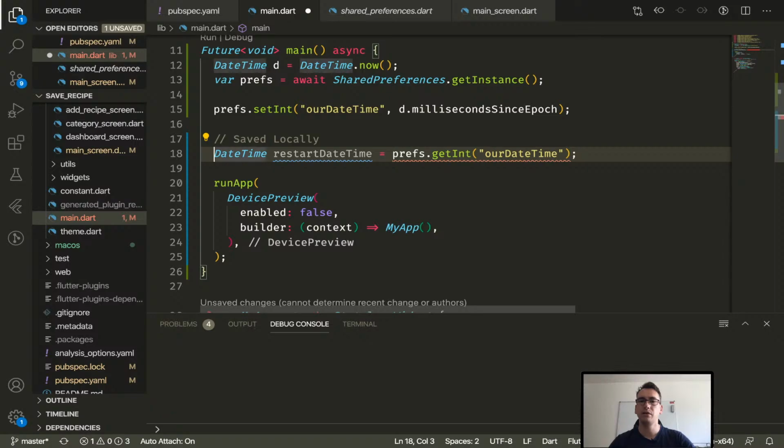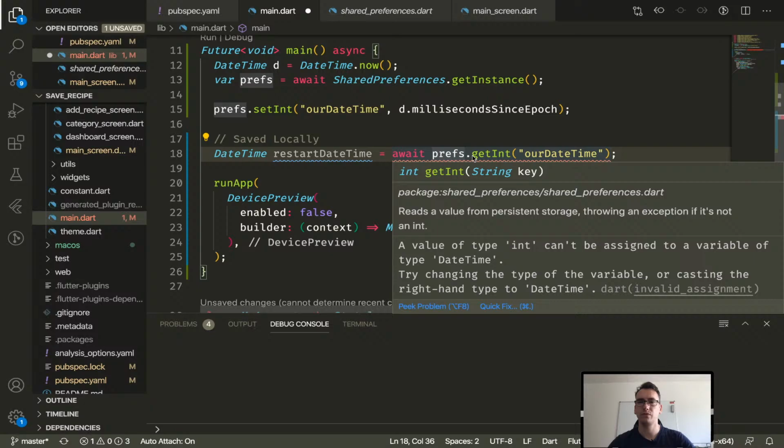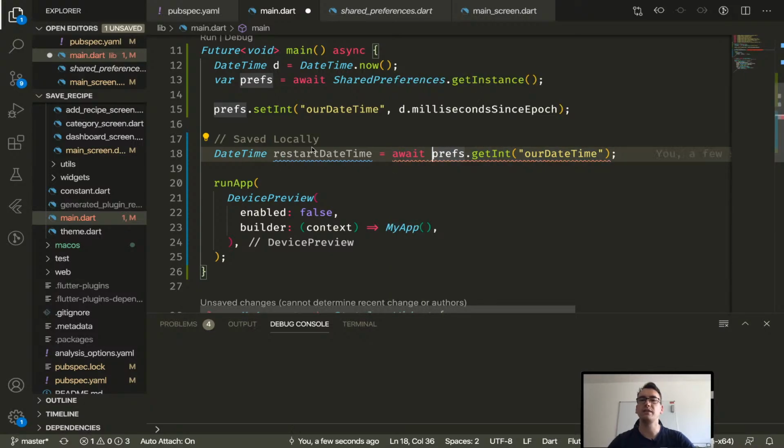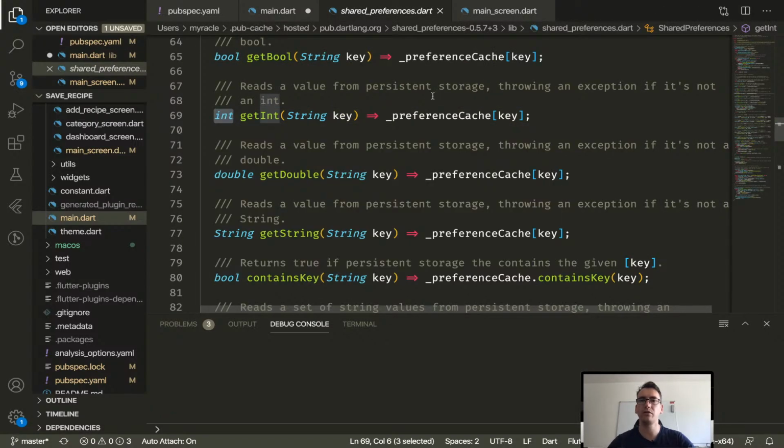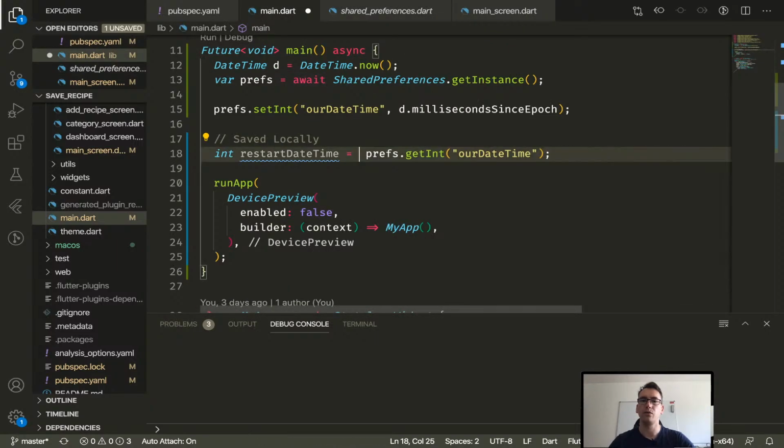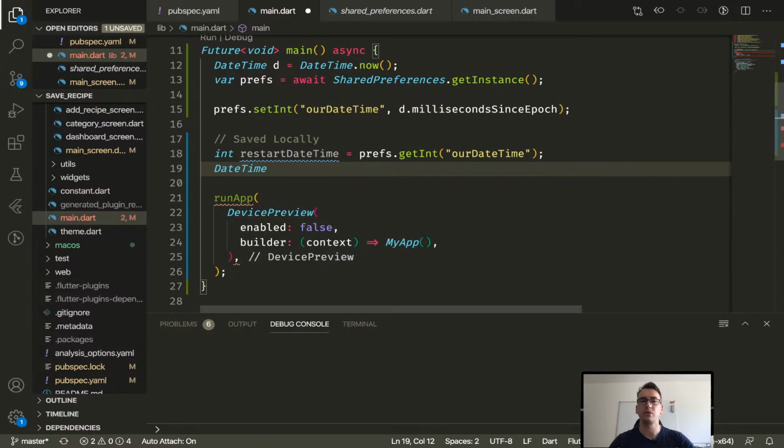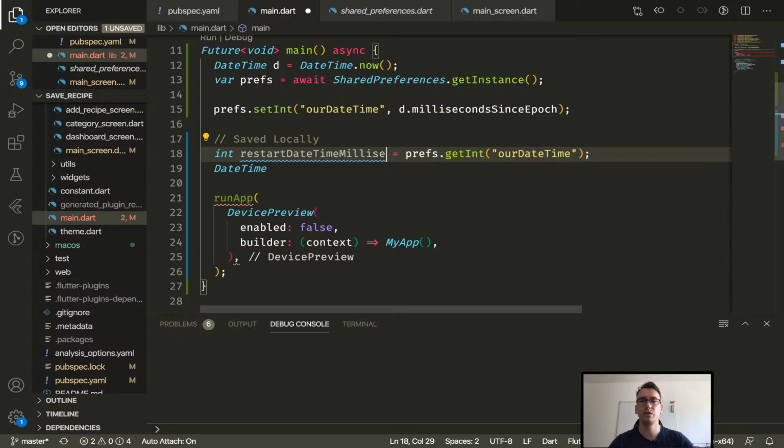And as you can see now, this is red because we have to wait for it, I assume, or no, wait. This just returns us an integer, right? Again, so this is an int, and I think we still have to wait for it because that one is not asynchronous. Okay, sorry for that. So we remove the await here. We get the information from our date time, which is our milliseconds since epoch, and now we want to create a DateTime out of it. So this will be the milliseconds since epoch. Could be a long name.